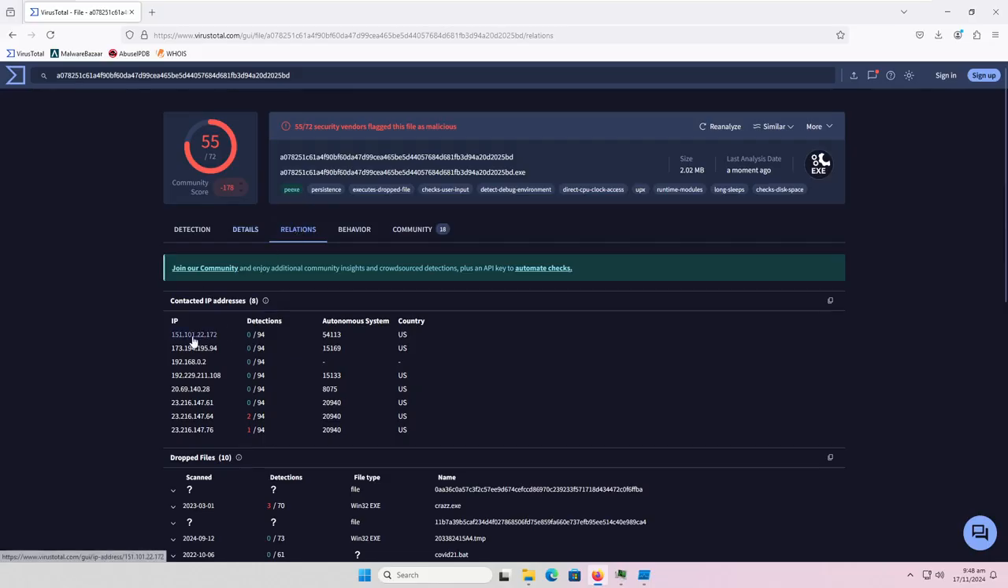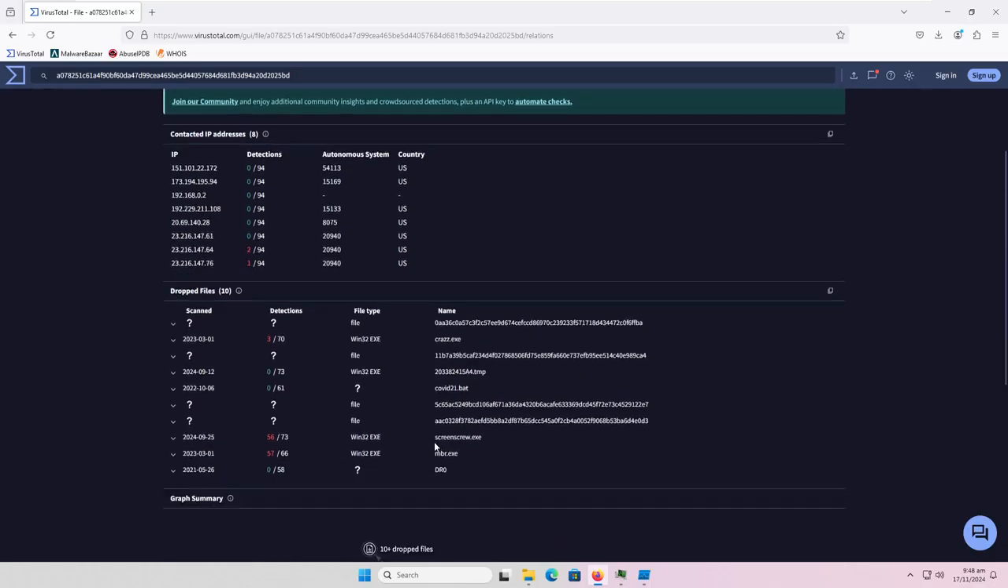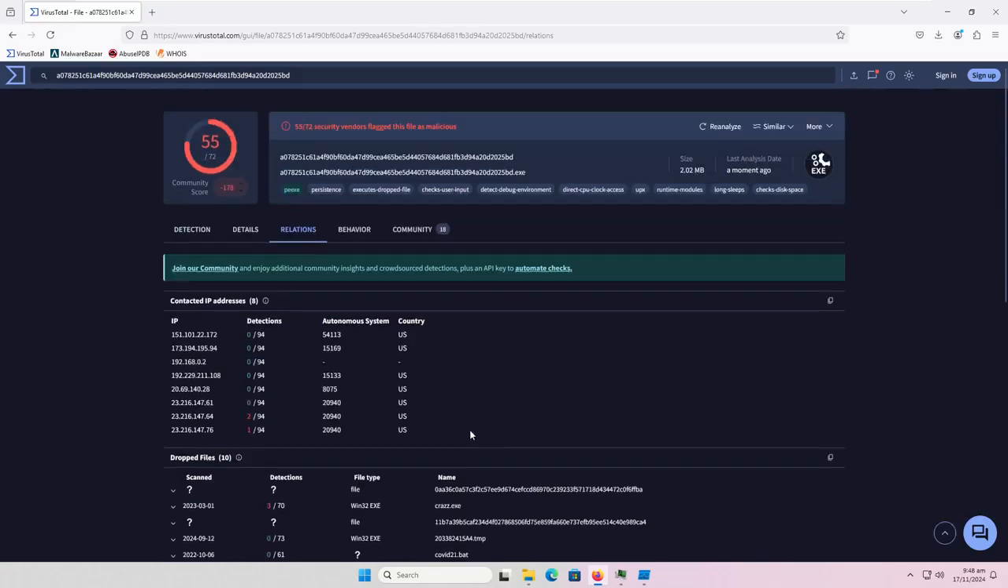We go to relations, we do actually have some contacted IP addresses. However, this sample is so old, and I did check in testing, and it does not reach out to these IPs anymore, so there's no point in even looking. And it does drop 10 files, screenscrew.exe, mbr.exe, kraz.exe show up as malicious.